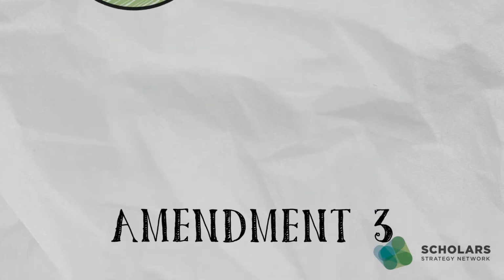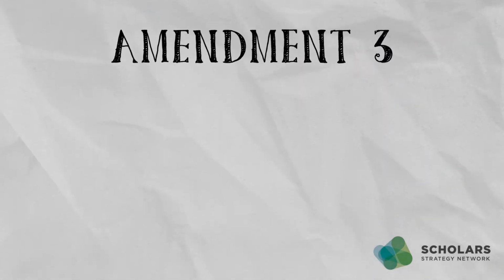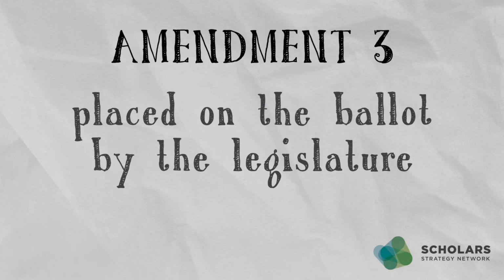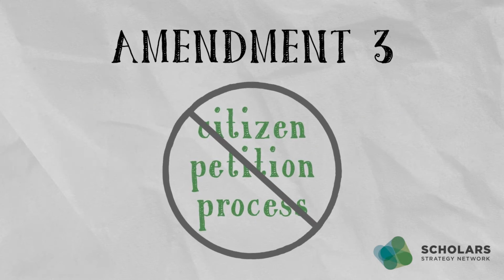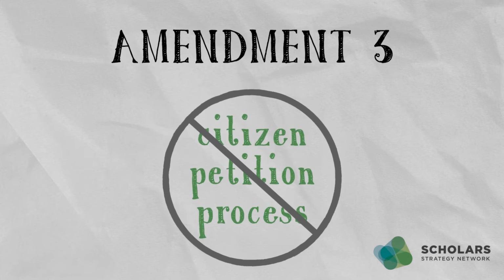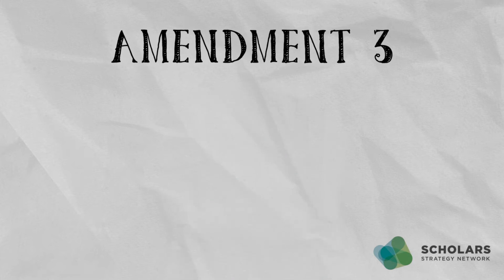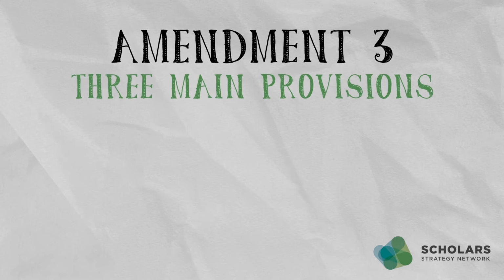Amendment 3, which Missouri votes on this year, was placed on the ballot by the legislature, not a citizen petition process. Let's look at the different bullet points on the ballot and what these changes mean. There are three main provisions in Amendment 3.